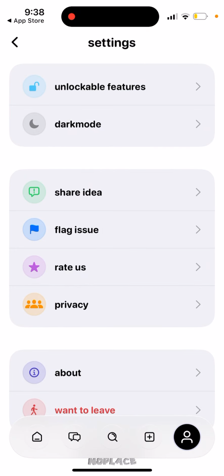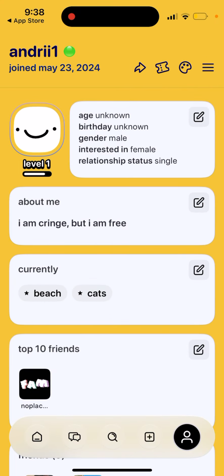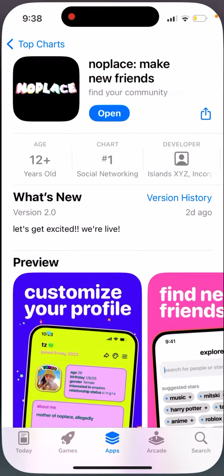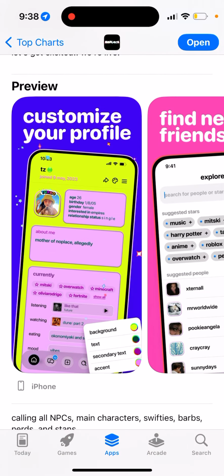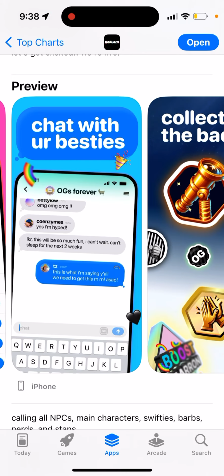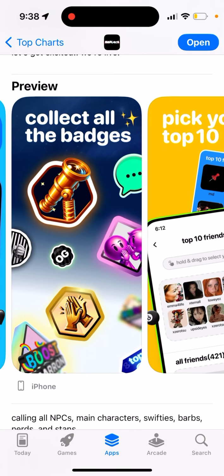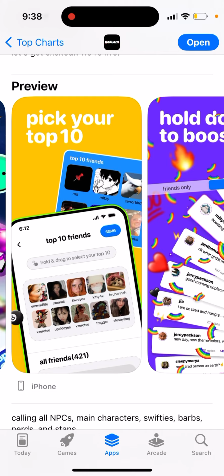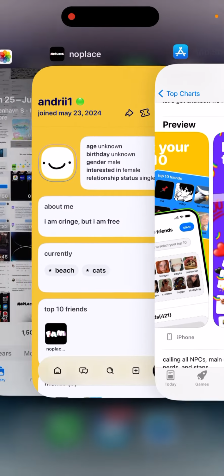So yeah, a bunch of interesting features in this app, which you can really explore. So as I said, you customize your profile, you add in friends, and yeah, chats. So badges, then pick your 10 friends, hold down to boost.